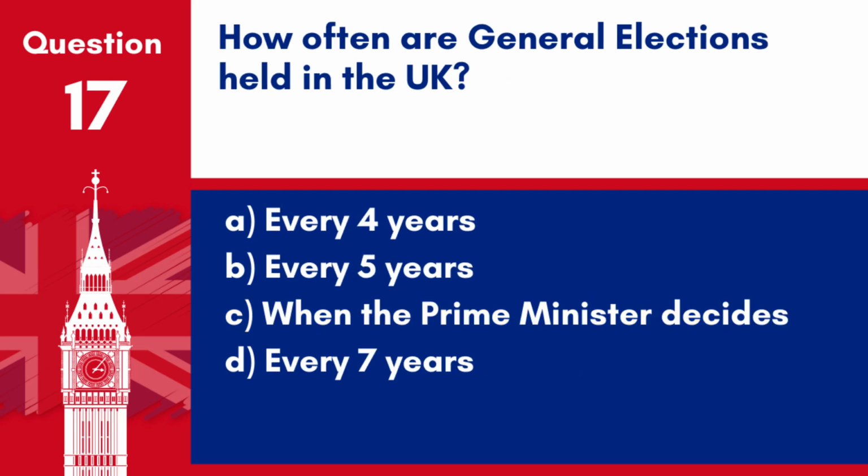Question 17. How often are general elections held in the UK? A. Every 4 years. B. Every 5 years. C. When the Prime Minister decides. D.